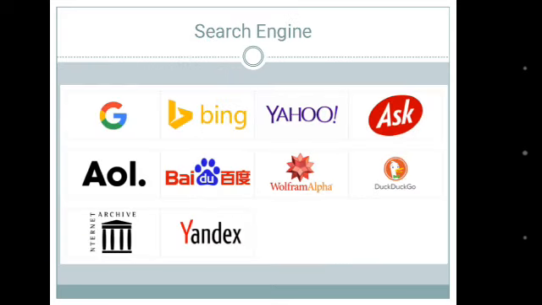Now let's see some search engines. A search engine is a program that searches through a database of web pages for particular information. We can see here some search engine examples: Google, Bing, Yahoo, Ask. These are all examples of search engines.